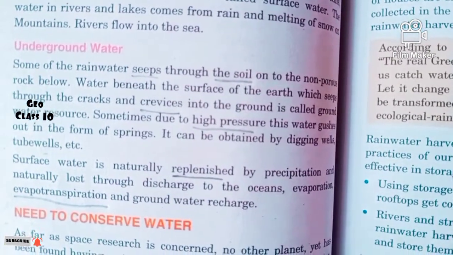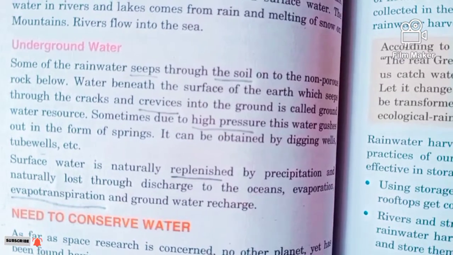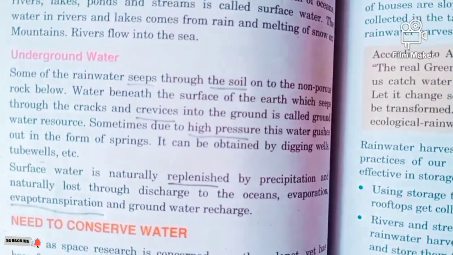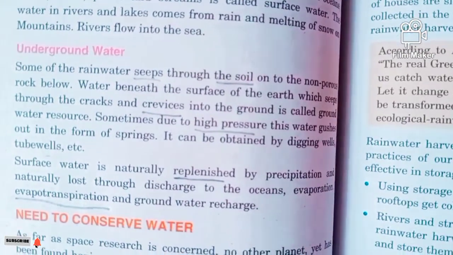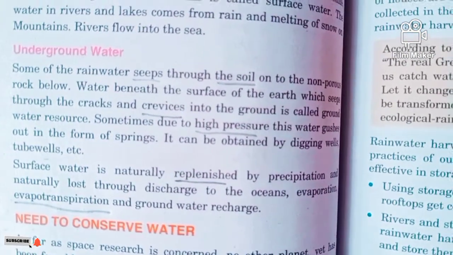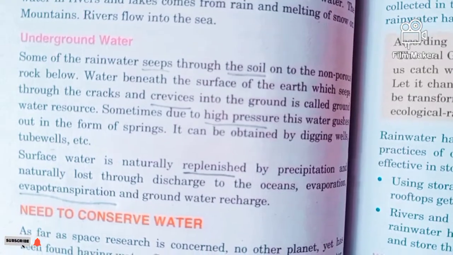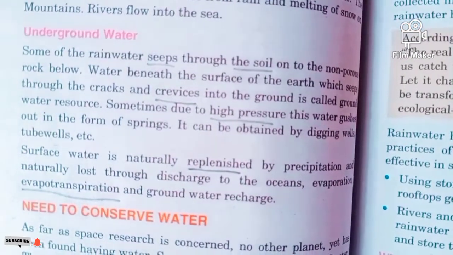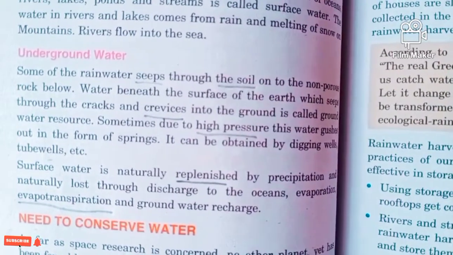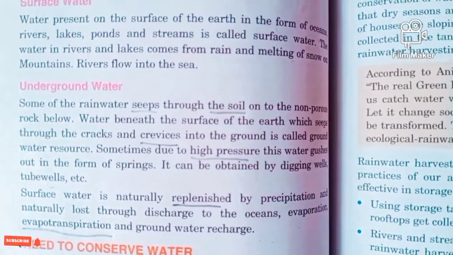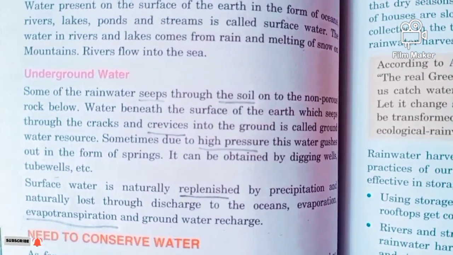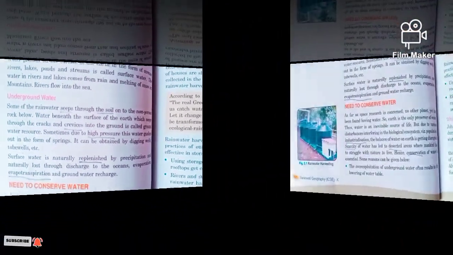So the water added by rainfall evaporates, seeps underground, and is lost by evapotranspiration, and every year it is replenished, meaning added, by the rainfall. This cycle keeps on going. This is the general information about water and how it is available on the earth's surface.